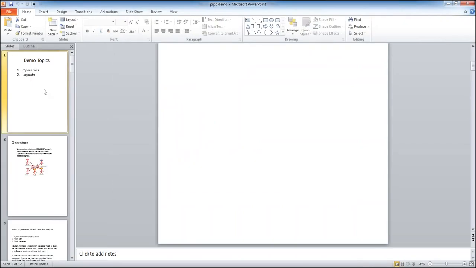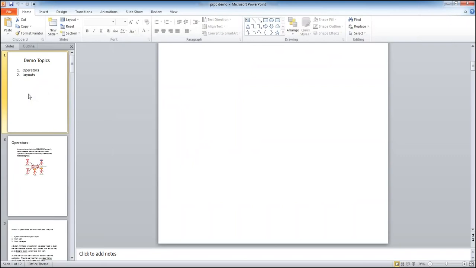Now today's demo topic: I'm giving a simple topic because you are new to Pega, so I started with a simple topic like operators and layouts. Let's see what an operator in Pega is. For any application, a user should be there. Without a user, you cannot log in to an application. A user is a must if you want to log in to an application.